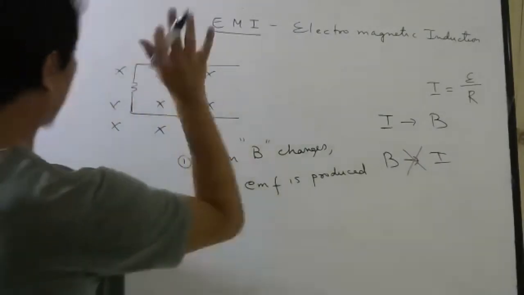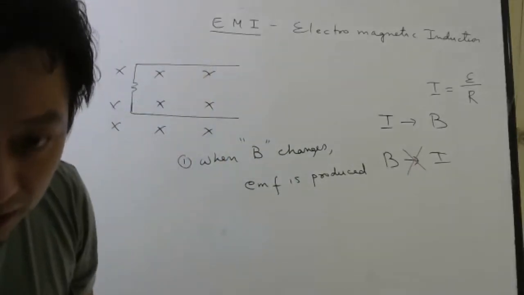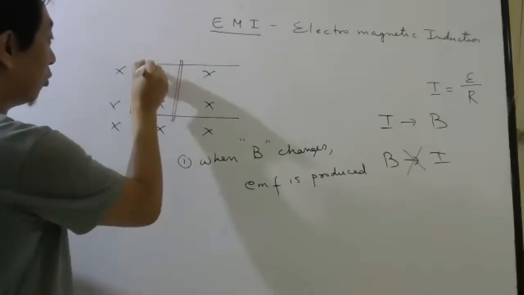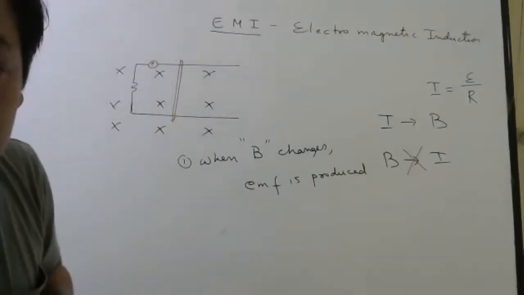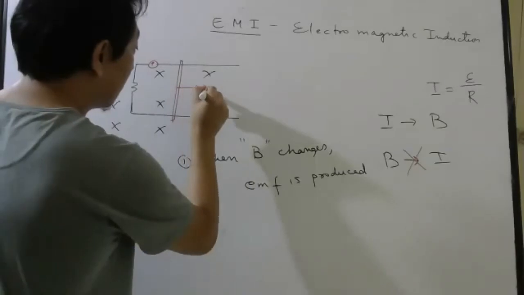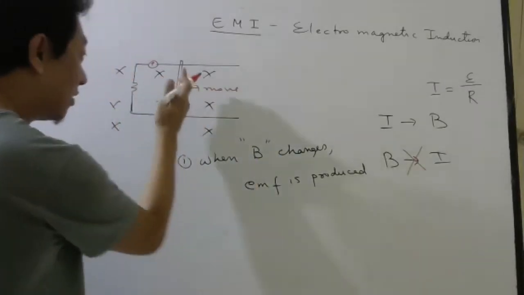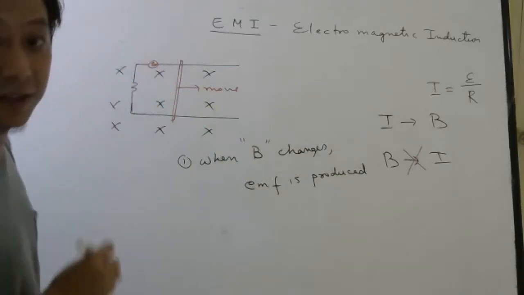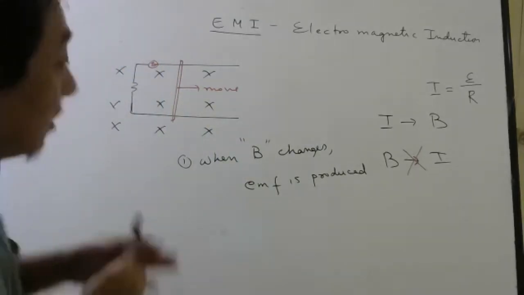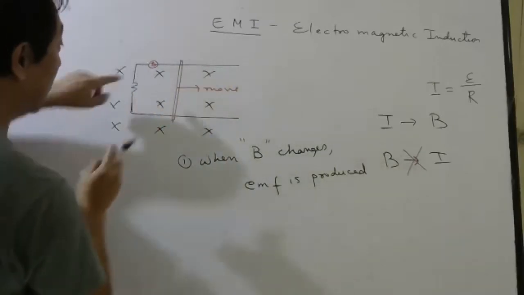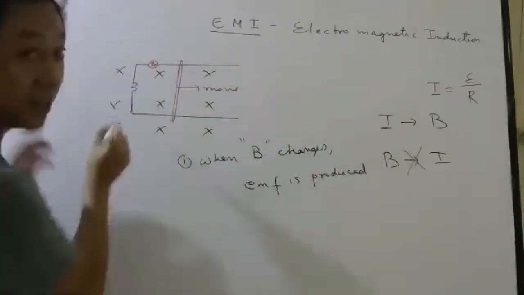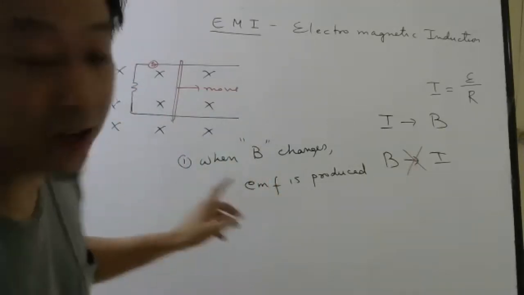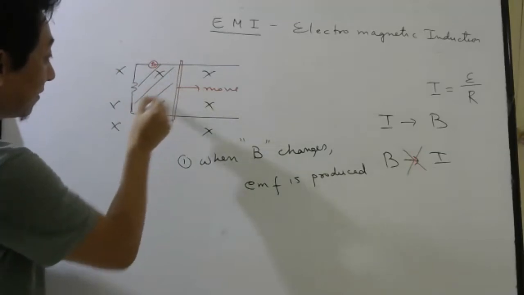So if you apply a constant magnetic field like this, and here there is a rod, and you put a galvanometer here. When you move the rod this way or this way, he found that this is deflecting. Matlab, when he is moving this rod, he is getting current in this circuit. That means what is changing here? Magnetic field is constant, I told. So what is changing? This area.